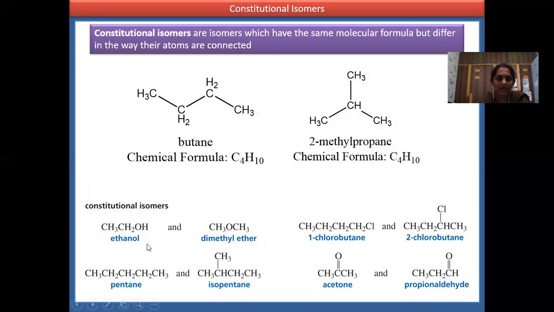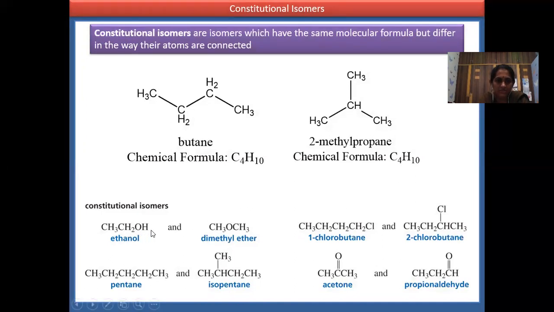Similarly, we can observe this for ethanol and dimethyl ether. You can see these two come under functional isomers. Ethanol has an OH group.